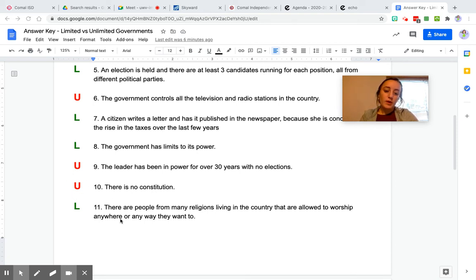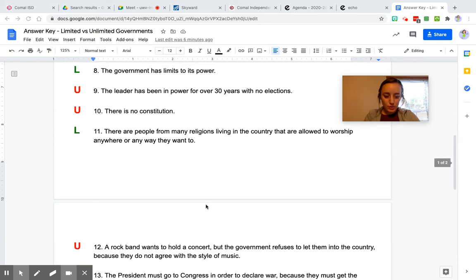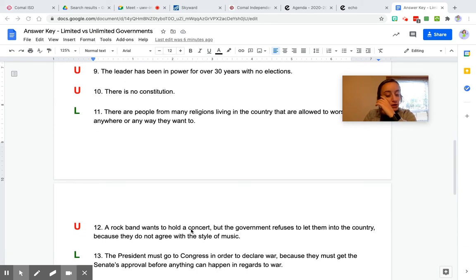Number 11, there are people from many religions living in the country that are allowed to worship anywhere, any way they want to, meaning it's their right to worship and practice their religion. So that's limited on the government. They don't control religion. Number 12, a rock band wants to hold a concert, but the government refuses to let them into the country because they do not agree with the style of music. So, if that's the case, that would be unlimited. The government is using its unlimited power to prevent a rock band from coming in.